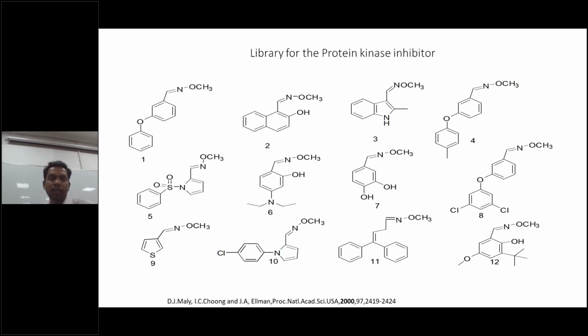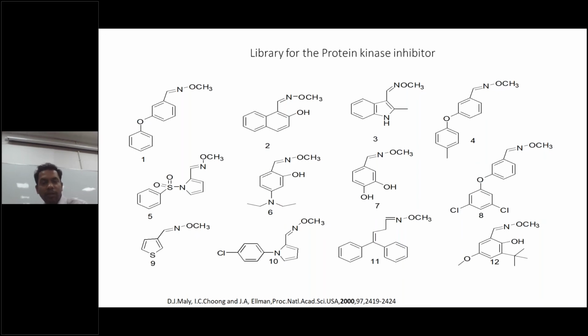You can see first is the diphenyl ether. One imine is there, and here they have merged. They have not taken diphenyl ether; they have taken two phenyl rings merged together, and the same imine. You can see the imine is there, and here they have one 6-member with a 5-member ring. Another, the 6-member and 5-member attached by sulfonamide.